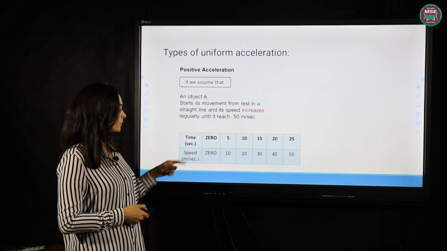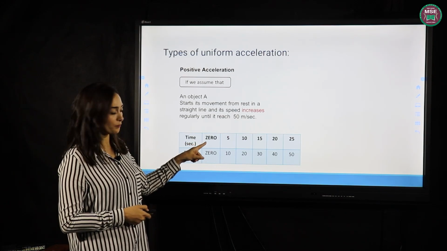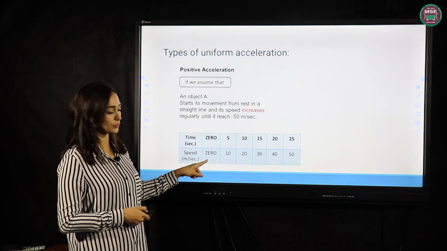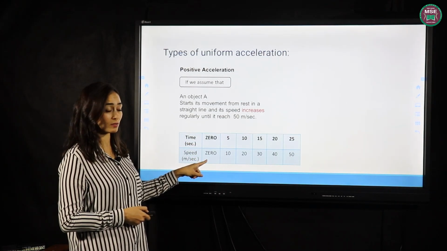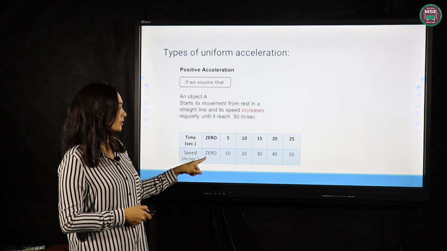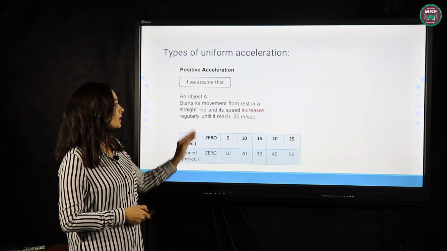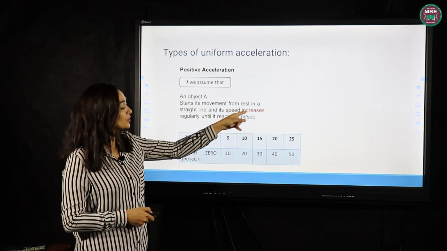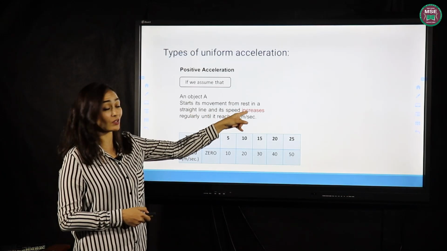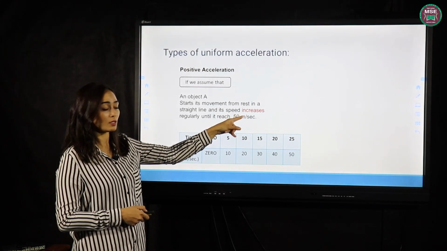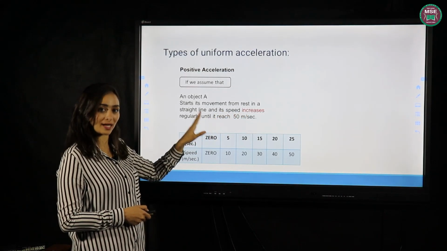Here in the table, at time 0 the speed is 0, because the initial speed is 0. The body starts moving from rest, concentrate. And the speed increases.